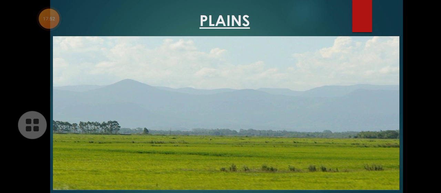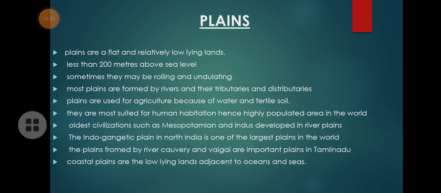So now we are in the final topic of our class, that is plains. Look at the picture here. The green portion, we call it plains. They are flat, isn't it? Flat, low level surfaces. Okay. So what is the difference between plateau and plains? Both are flat only. The only difference is plateaus are at high level. Okay. Plains are at low level.